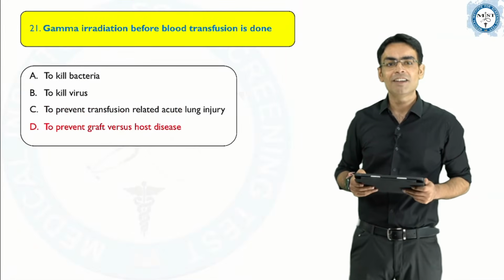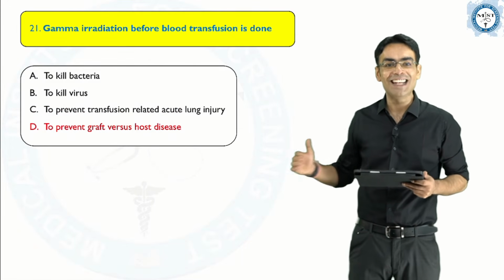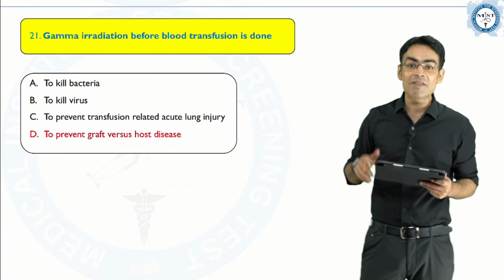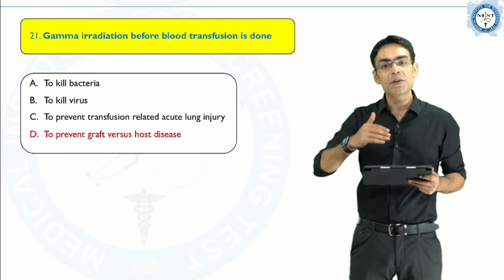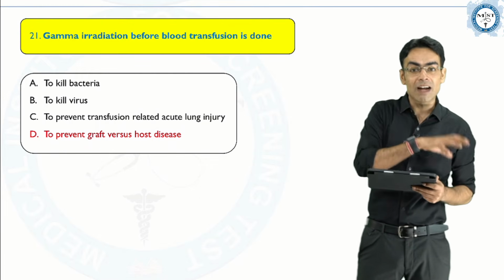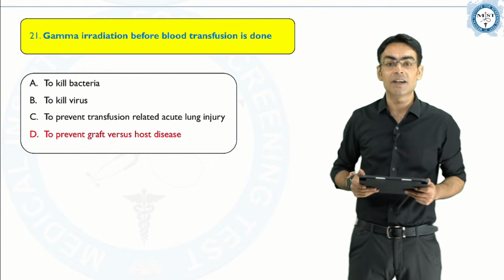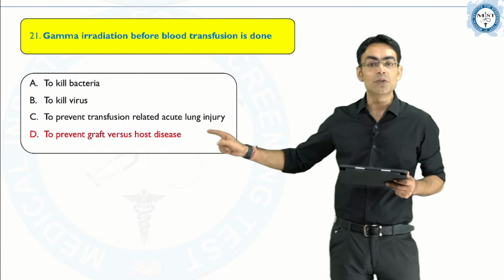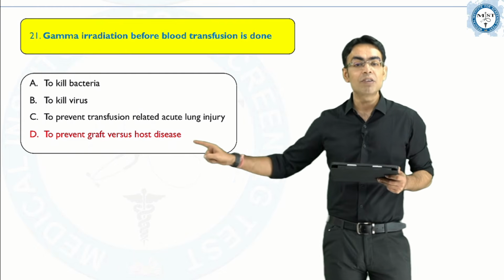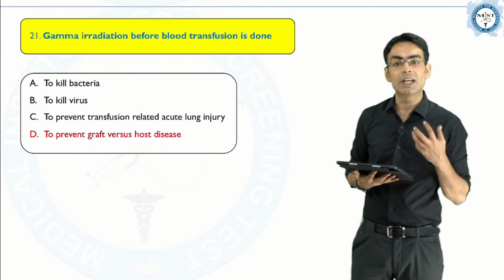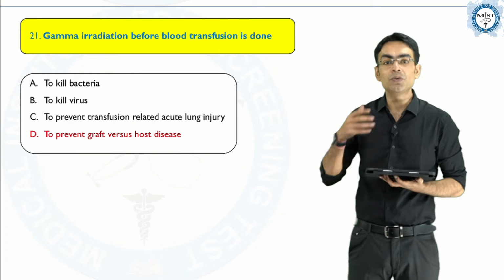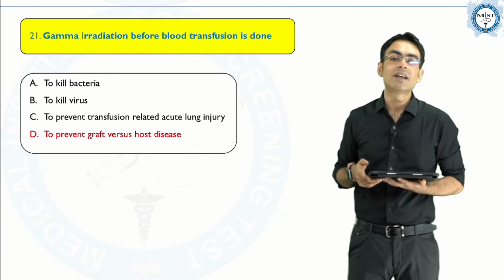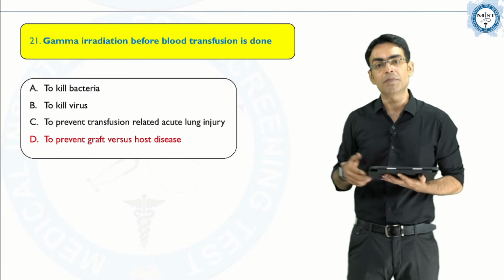Gamma radiation before blood transfusion, again, it is to prevent graft versus host disease. We have discussed this in the class, I hope you remember the graft rejection and graft versus host disease differentiation which we have done in the class. In graft versus host disease, who is more powerful? The graft is more powerful. So you are giving the gamma radiation so that there is decreased chance of graft versus host disease in the patient.